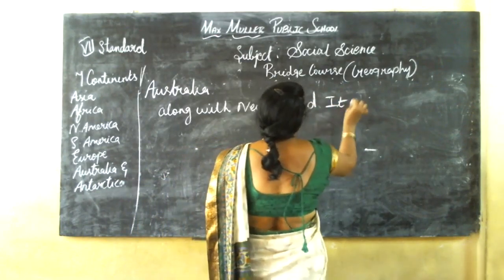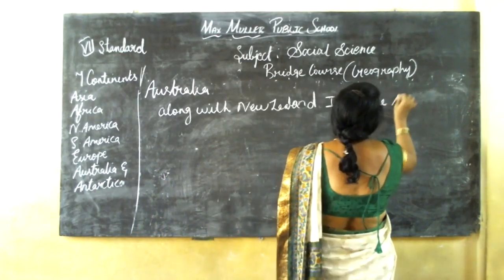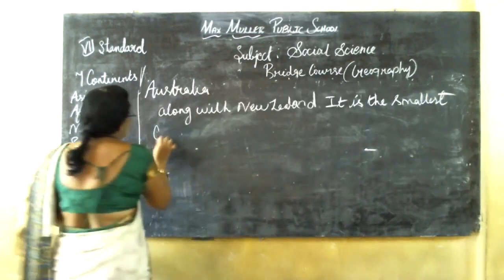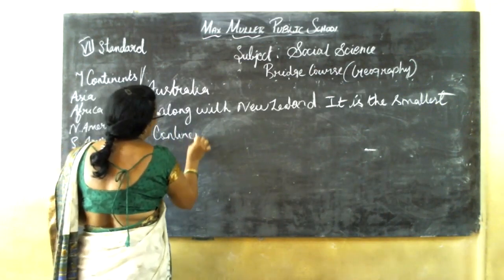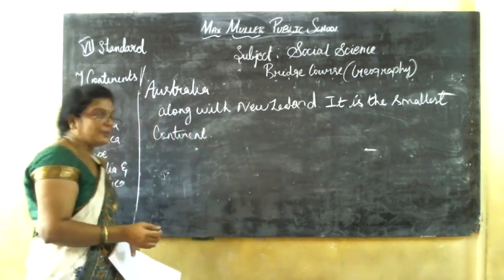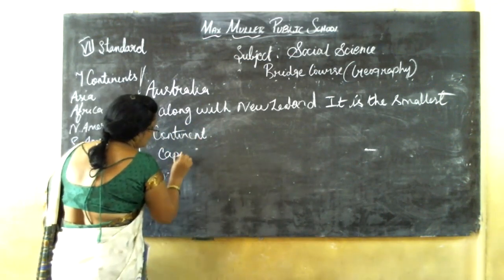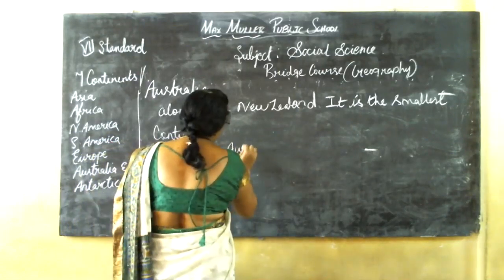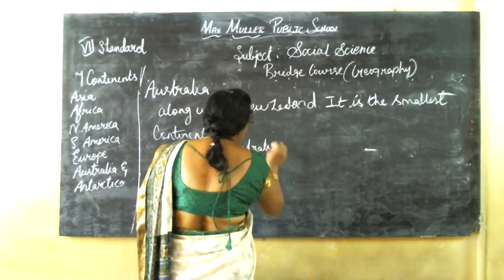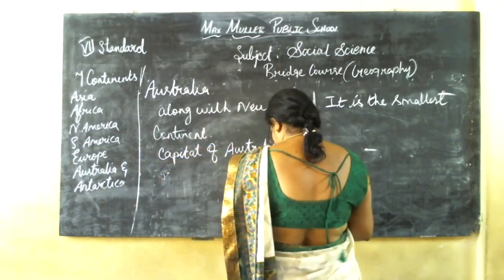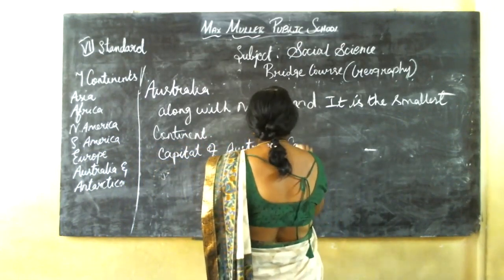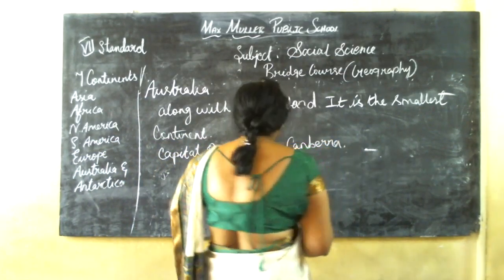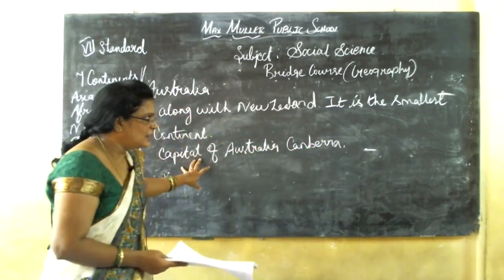It is the smallest continent. The capital of Australia is Canberra. Only the important points I am writing. Okay, Canberra is the capital of Australia.